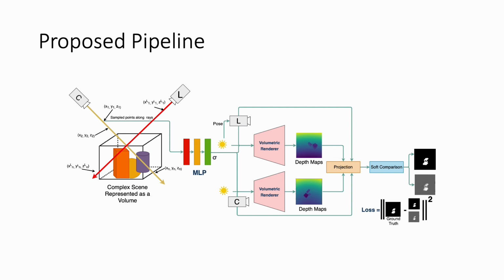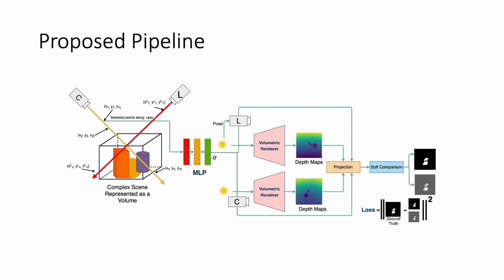Our proposed pipeline is shown here. We train a neural network to predict opacity at points along the camera and light rays. The opacities are used by the volumetric renderer to output the ray termination distance, which we use to estimate the z-buffer from the camera and light perspective. The latter is also known as the shadow map, which we'll talk more about later.